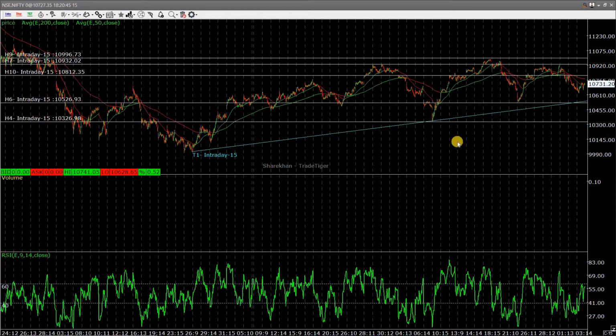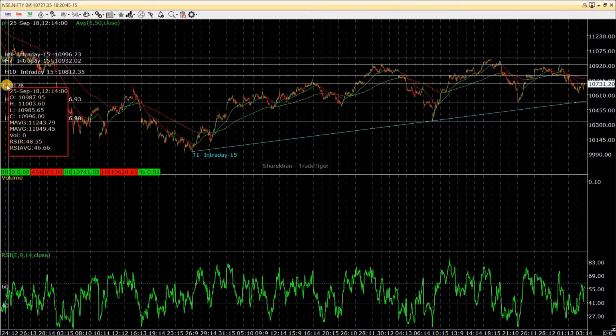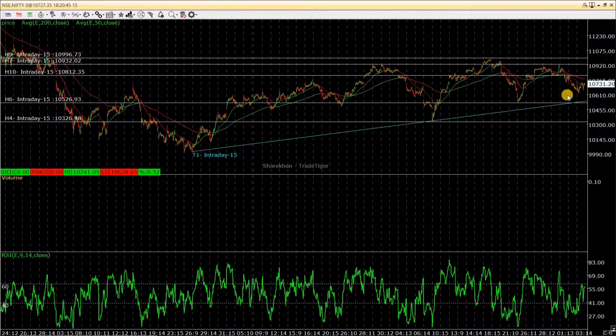So this is a 15-minute chart of Nifty, and it's from almost 24th September until this Friday. As you can see, the trend is more bullish than bearish. It's forming higher highs and higher lows, though there's a loss of momentum towards the end. Also, the moving averages have formed a death cross. The 50-candle and 200-candle moving averages have formed a death cross, but there is a decent uptrend going on.